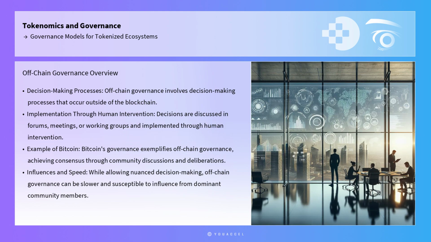Off-chain governance, on the other hand, involves decision-making processes that occur outside of the blockchain. This model often involves discussions and debates in forums, meetings, or working groups, with decisions implemented through human intervention. Bitcoin's governance serves as a prime example of off-chain governance, where consensus is achieved through community discussions and deliberations. While off-chain governance can incorporate a broader range of inputs and allow for more nuanced decision-making, it can be slower and more susceptible to influence from dominant community members.